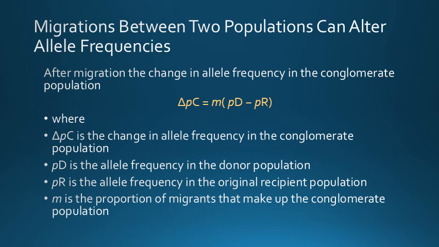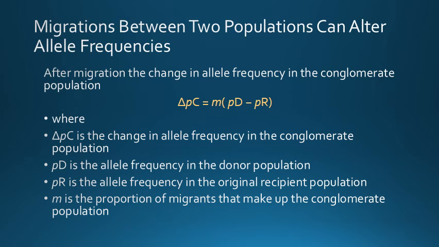After migration has occurred, the new population is called a conglomerate. To calculate the allele frequency in the conglomerate, we need two kinds of information. First, we must know the original allele frequencies in the donor and recipient populations. And second, we must know the proportion of the conglomerate population that is due to migrants.